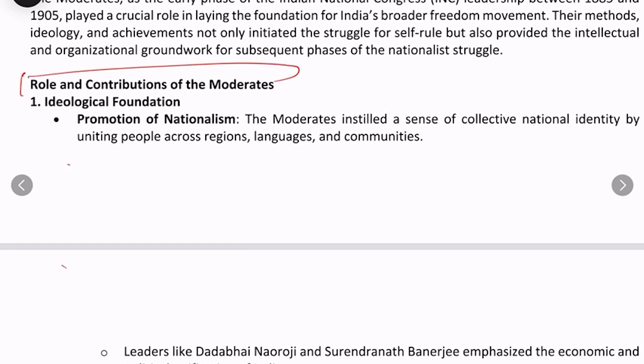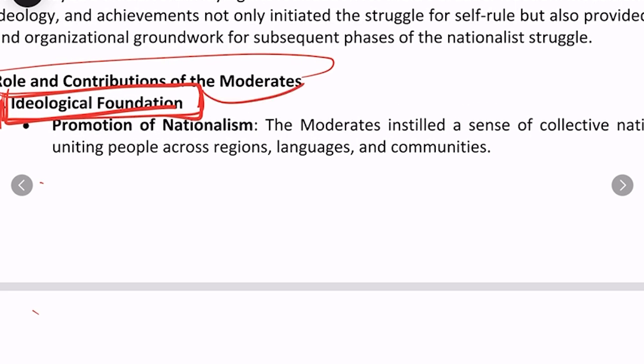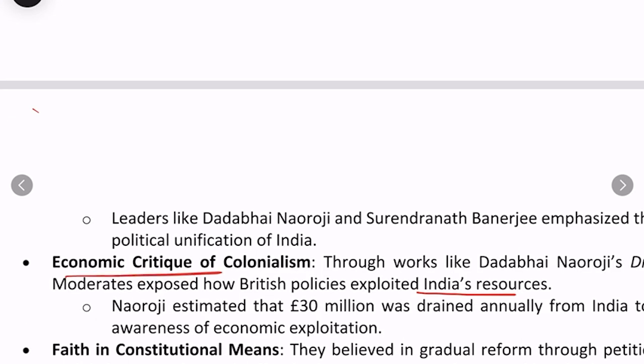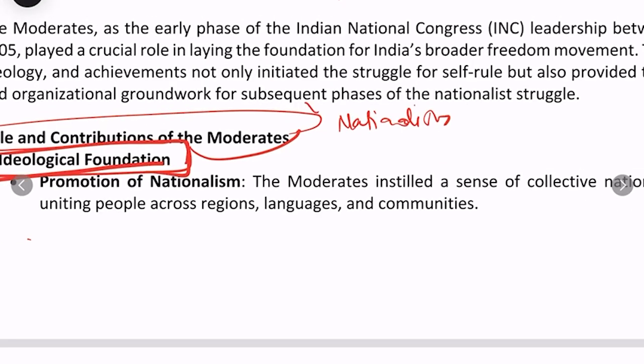So first and foremost, they provided an ideological foundation to the national movement. In terms of ideology, one was nationalism. Second, an economic critique of colonialism, that is anti-colonialism.